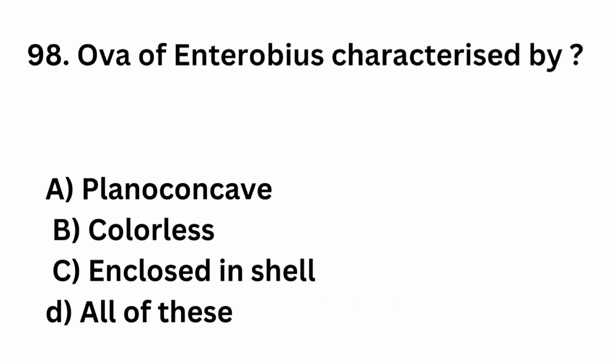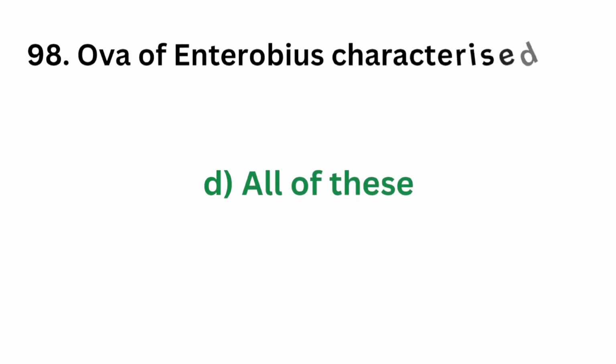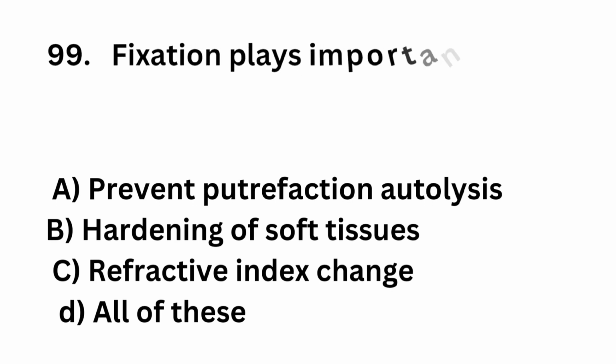Question number 98. Ova of Enterobius is characterized by option A, plano concave, option B, colorless, option C, enclosed in shell, option D, all of these. What is the characteristics of ova of Enterobius vermicularis? The correct answer is option D, all of these. Egg of Enterobius is plano concave, colorless and enclosed in a shell.